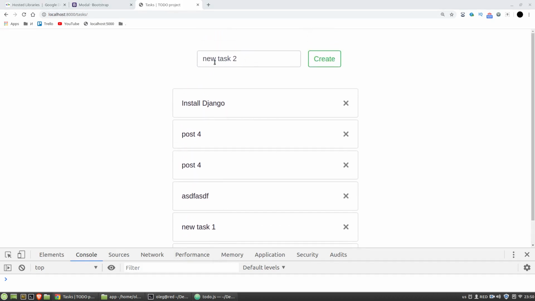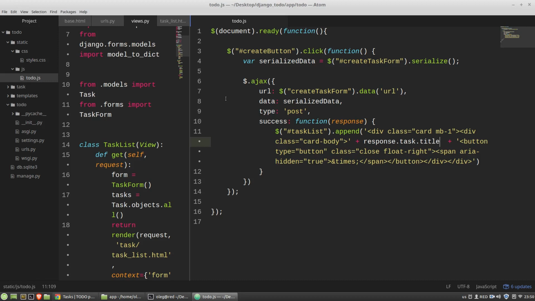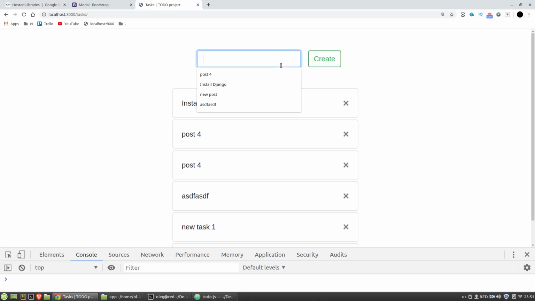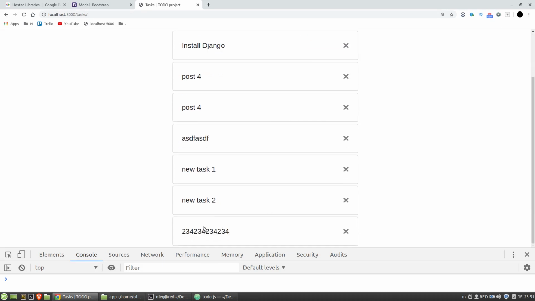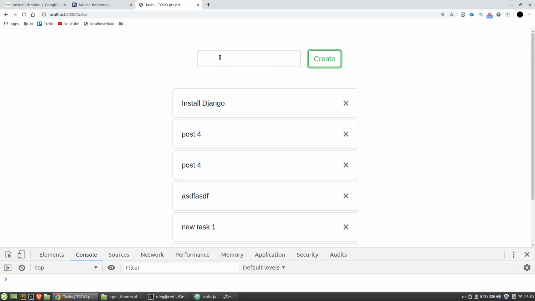If you want to clear the input field after clicking the button, we can use, after the AJAX function call, the reset method. Create task form, the first element, and I'm calling the reset method. Let's test it again. F5. Create. I've got the card and the form was cleared.